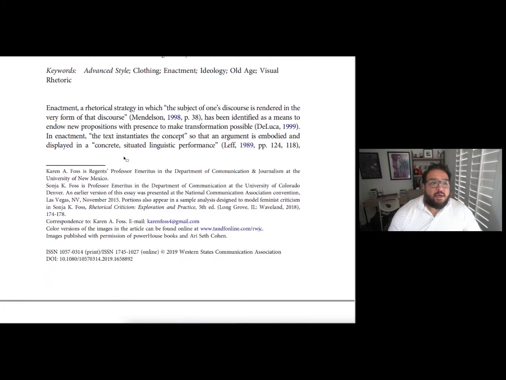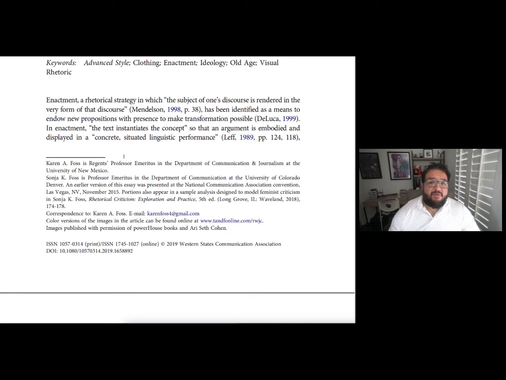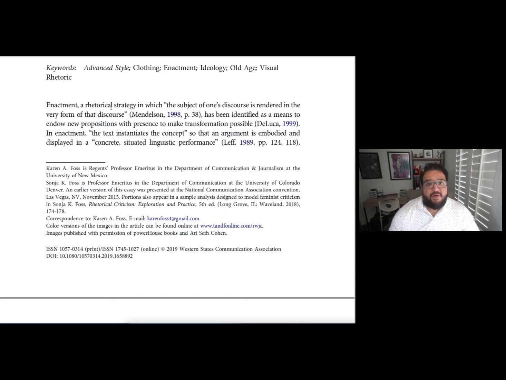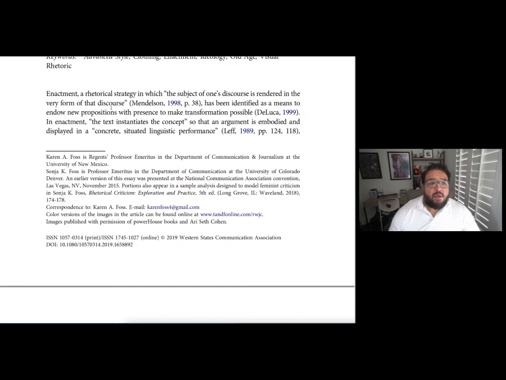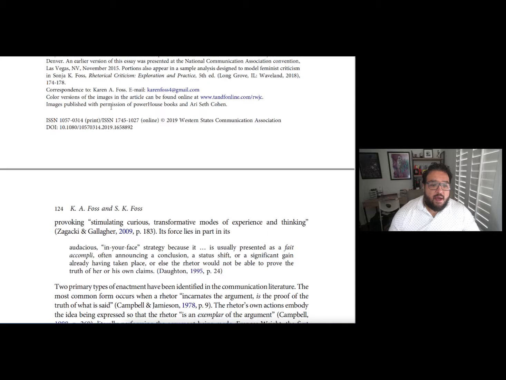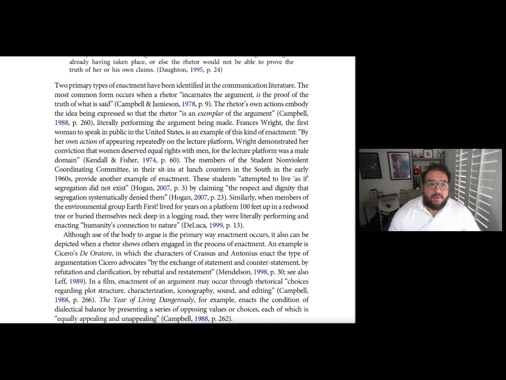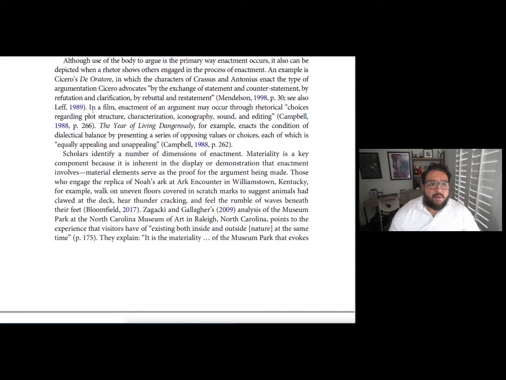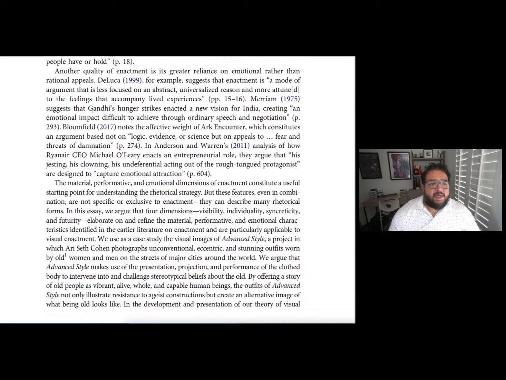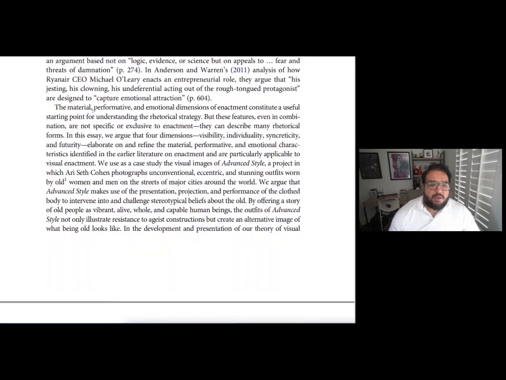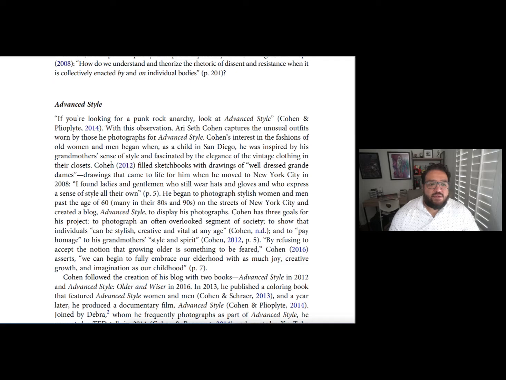So what they do here, they provide a lot of information, right? They explain what enactment is from the jump. The very first sentence explains what it is and what the concepts behind it are. They talk about some of the primary concepts of enactment, and once they provide a pretty good understanding of what that is, they then get into advanced style.